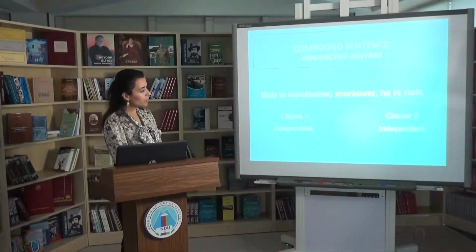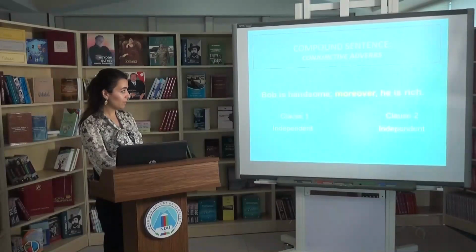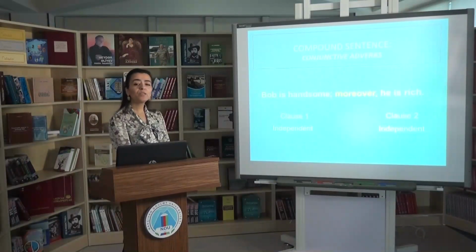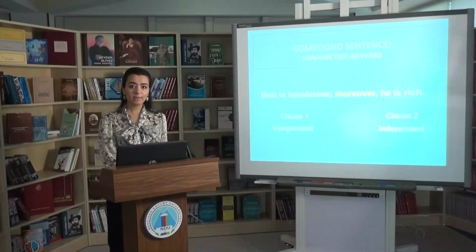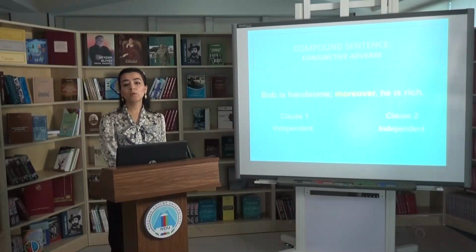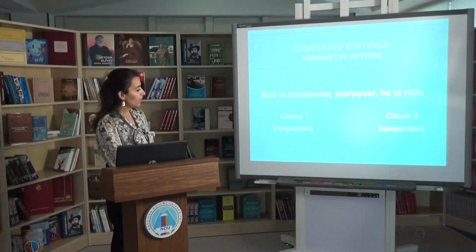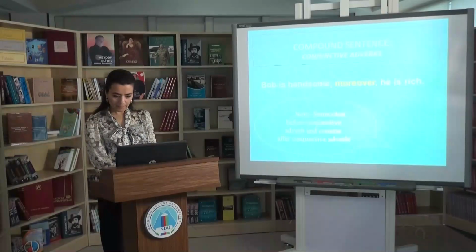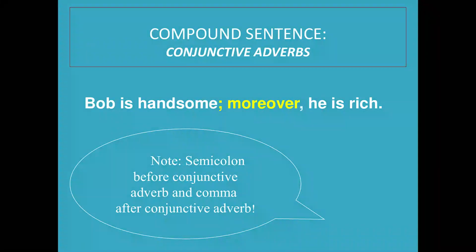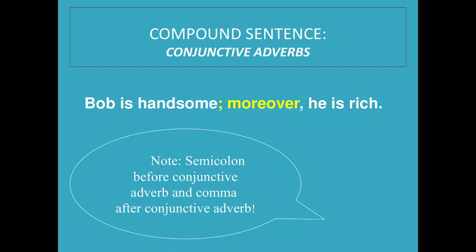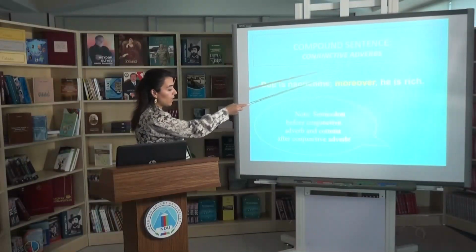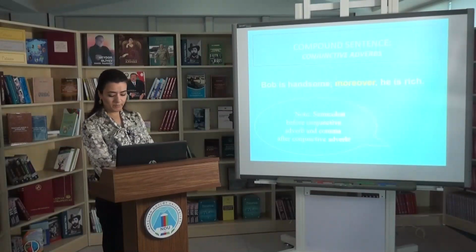If you pay attention to the punctuation rules in this sentence, as you see, conjunctive adverbs can be preceded by a semicolon and followed by a comma. Now, here I have touched on this point: semicolon before a conjunctive adverb and comma after it.